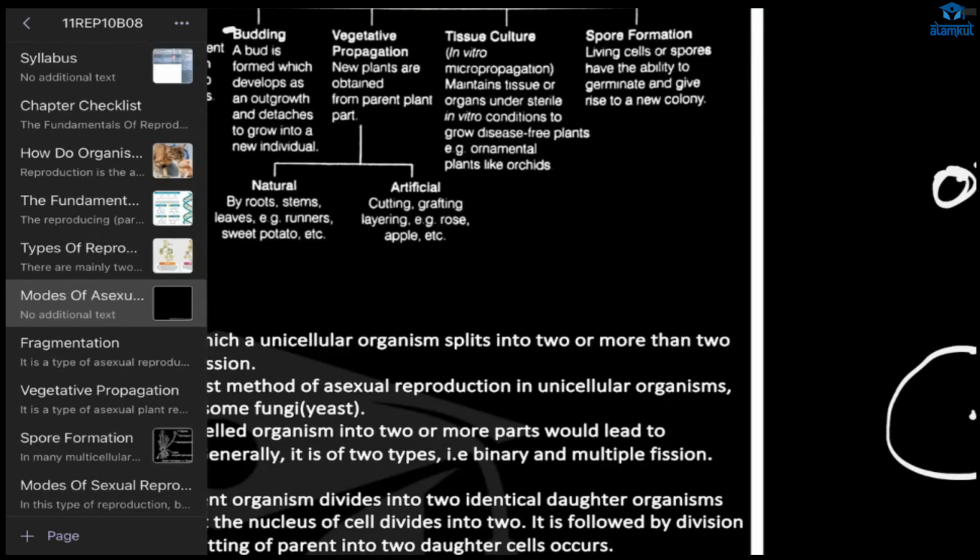Roshni, Safia, example of vegetative propagation? Ma'am, like the bud of a potato. Yes, correct. Great. And Safia? Tell me an example. When we cut the stem of a rose. Yes, correct.